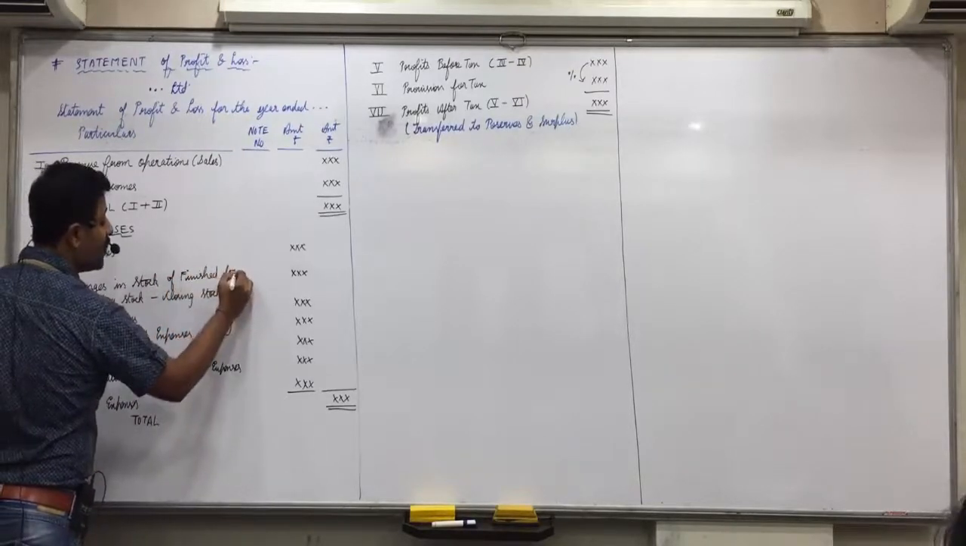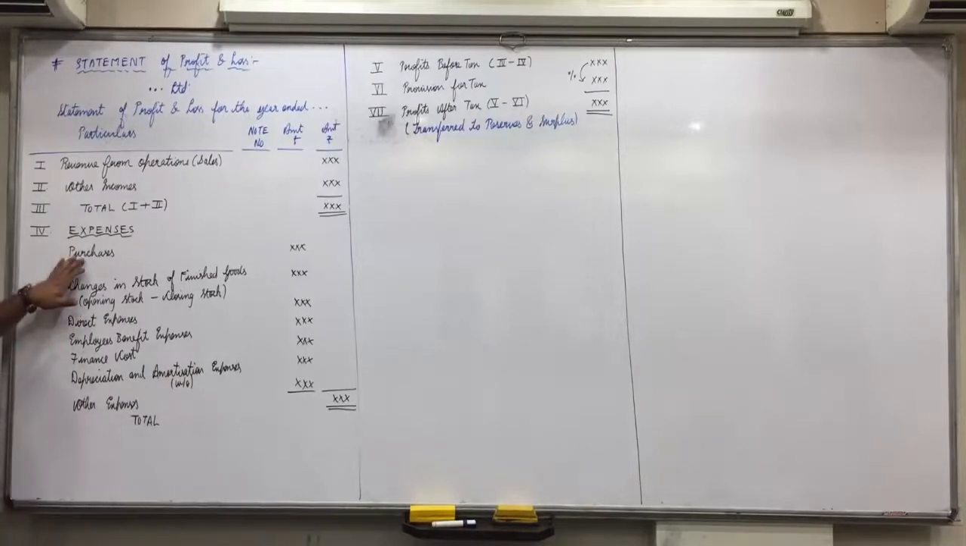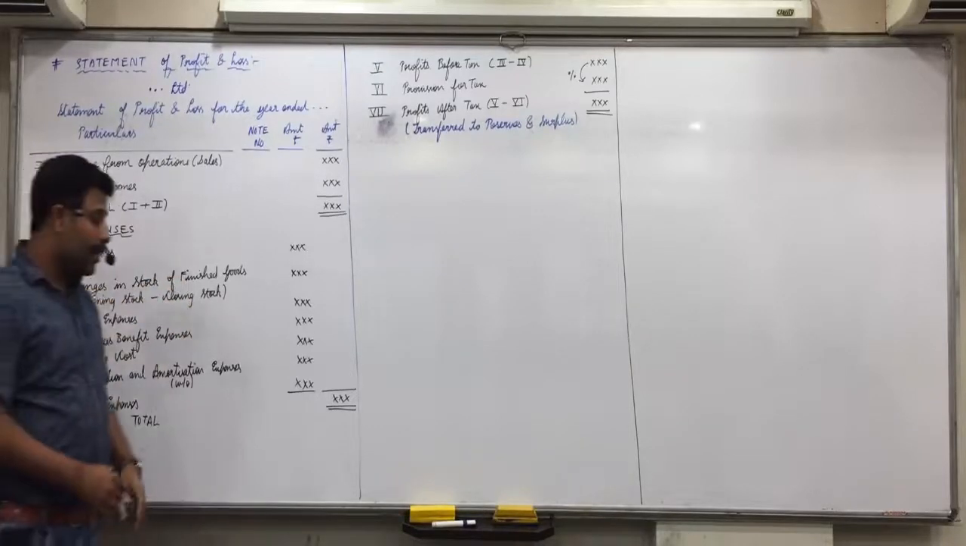Changes in stock of finished goods. Now if it's a trading unit, then it is only buying and selling. So you'll have purchases, opening stock of finished goods, and closing stock also.